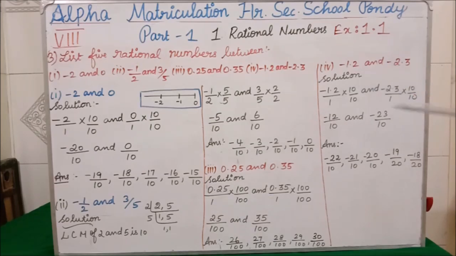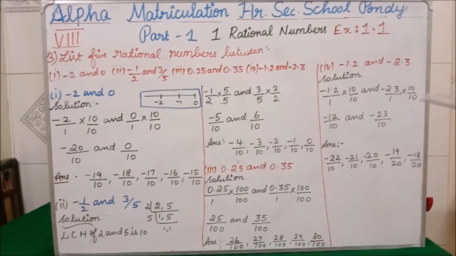So minus 1.2 into 10 gives minus 12, and 1 into 10 is 10. And minus 2.3 into 10 is minus 23, and 1 into 10 is 10. Between these, minus 12 is the bigger number, so from minus 23 by 10 to minus 12 by 10 we can write any 5 rational numbers in between. Clear?